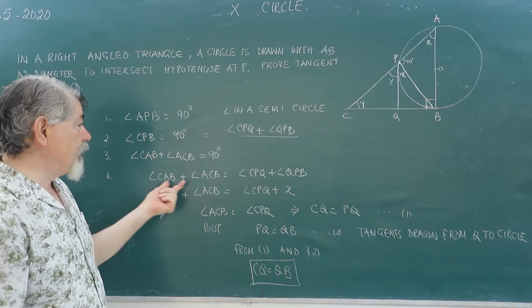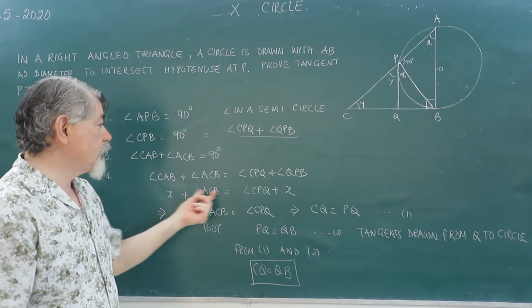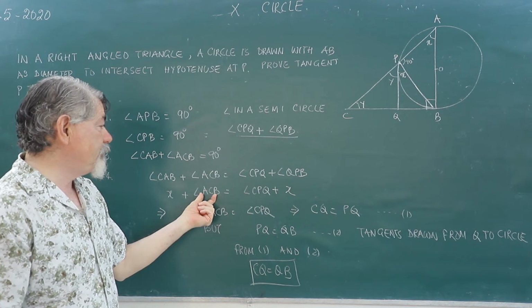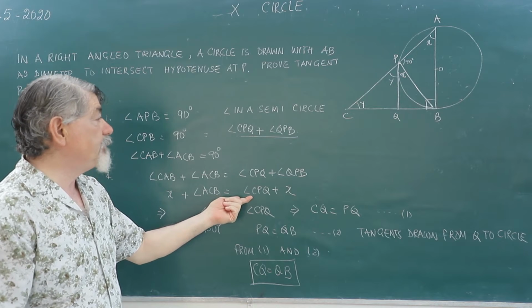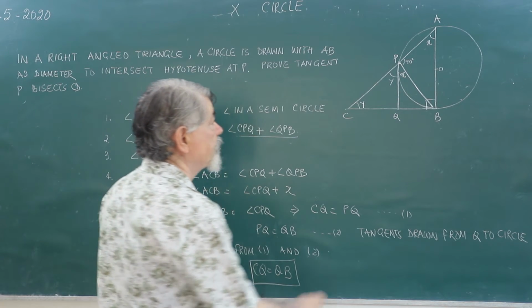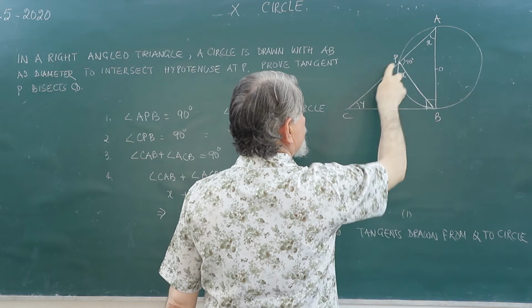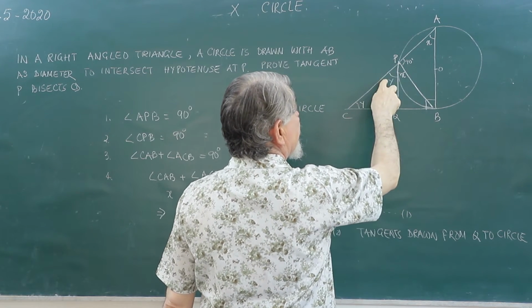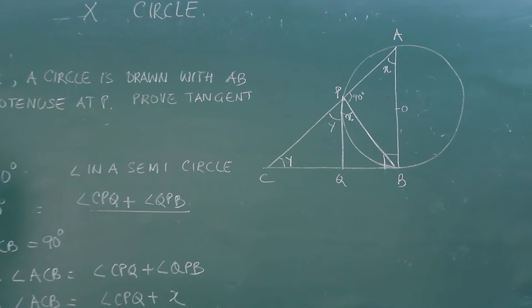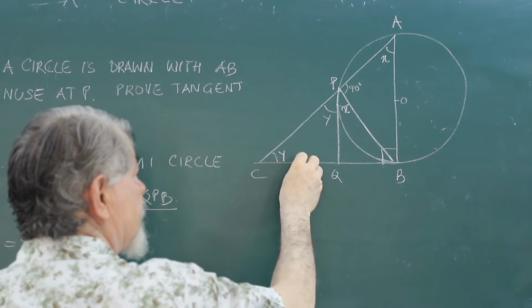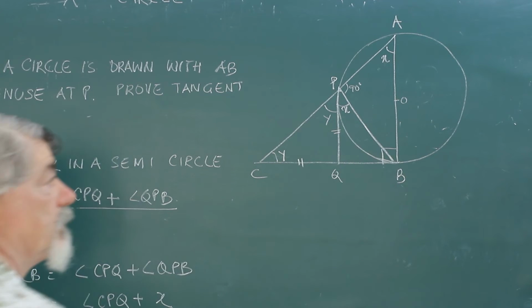So when we put the value X and X here, these two X will cancel, you will get ACB is equal to CPQ. ACB and CPQ will come out to be equal. If it is Y, it will come out to be Y. And if this is equal, that means this will be equal to this.